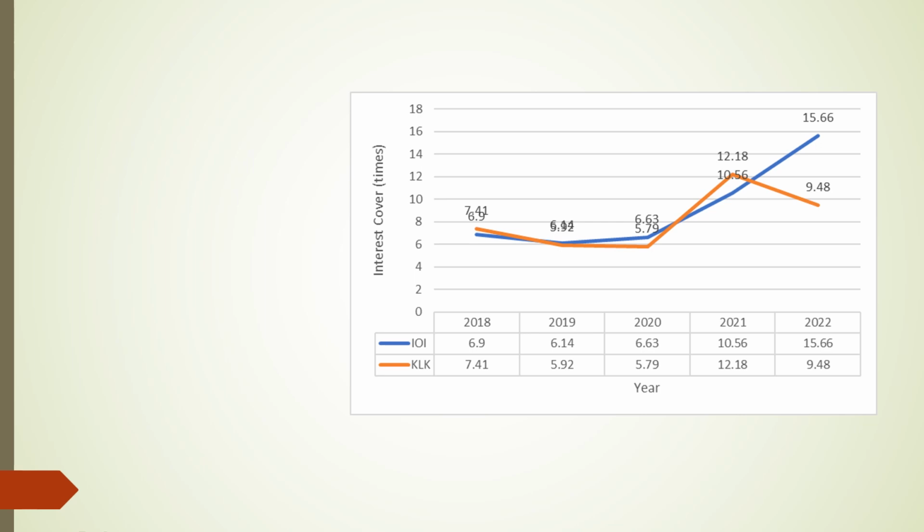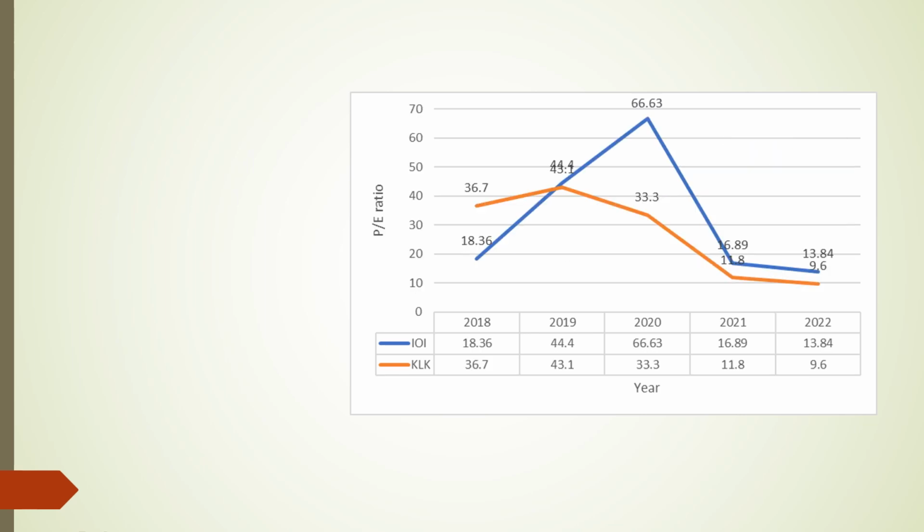And finally, let's check out the shareholders' investment ratio. In 2019, both companies experienced a significant increase in their price to earnings ratios. IOI's price to earnings ratio surged to 44.4, while KLK's price to earnings ratio reached 43.1. This suggests that investor confidence in both companies' earnings prospects was high, and that investors were willing to pay a higher price for KLK's earnings compared to IOI's earnings.